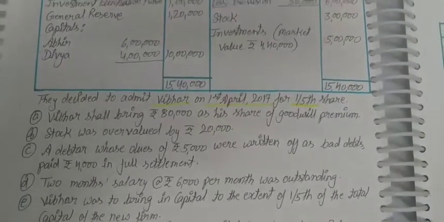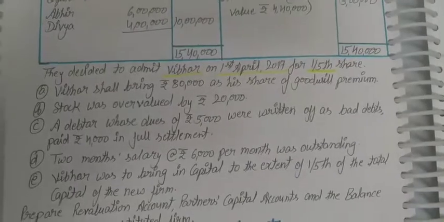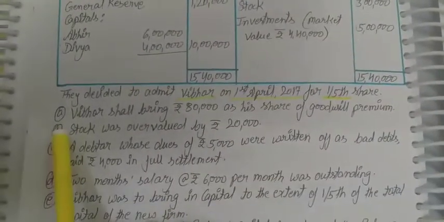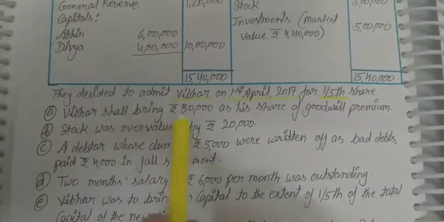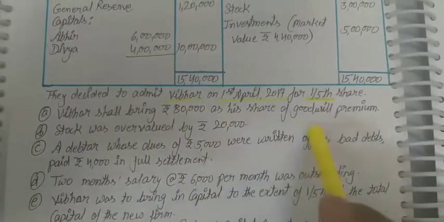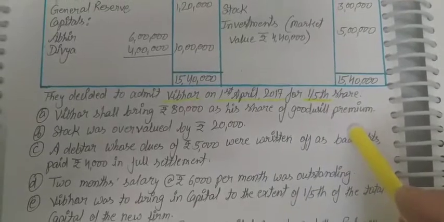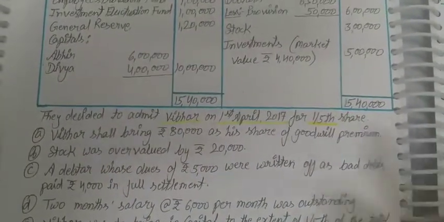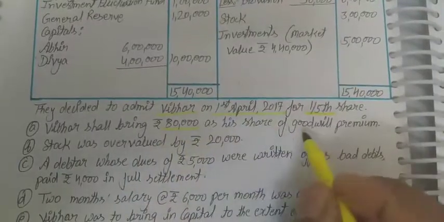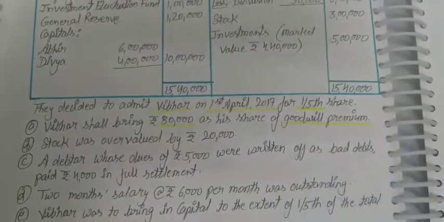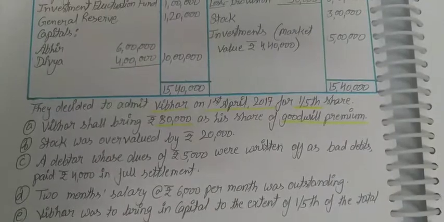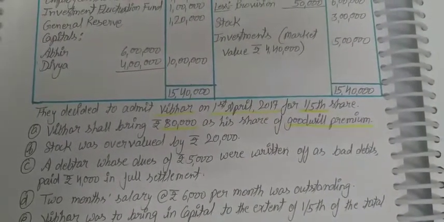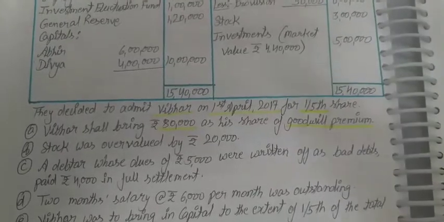when we are preparing the accounts of the reconstituted firm. Vibhor shall bring rupees 80,000 as his share of goodwill premium. Related to goodwill, we have only one piece of information right now, only 80,000 rupees brought as goodwill premium. Okay, premium for goodwill is brought by Vibhor, 80,000 rupees, so that is his share.